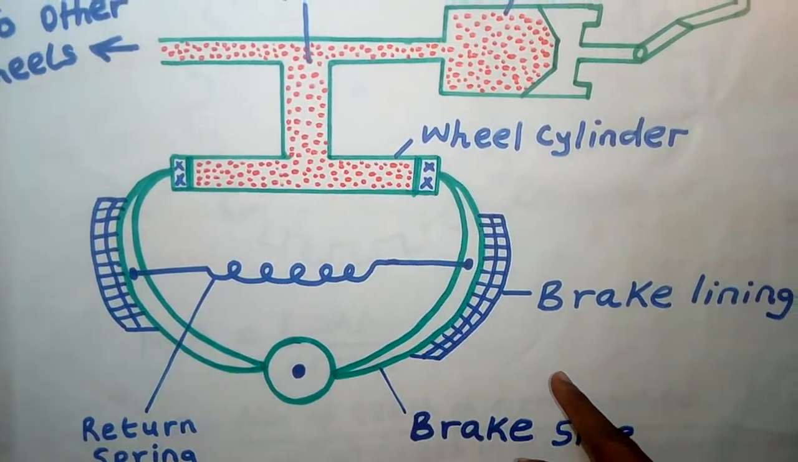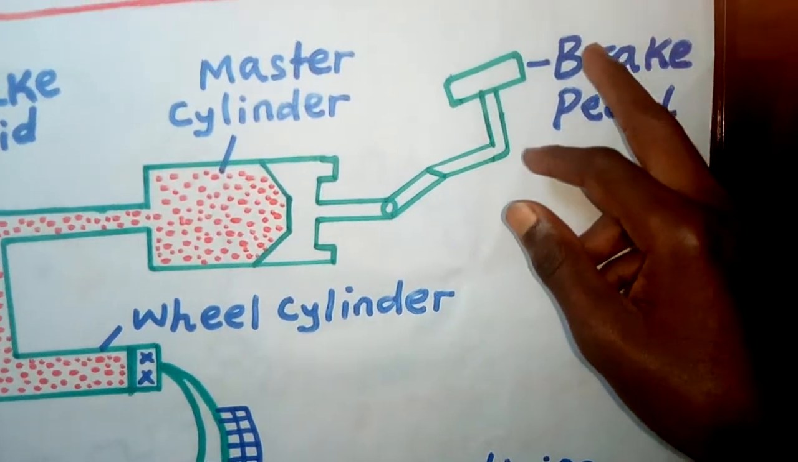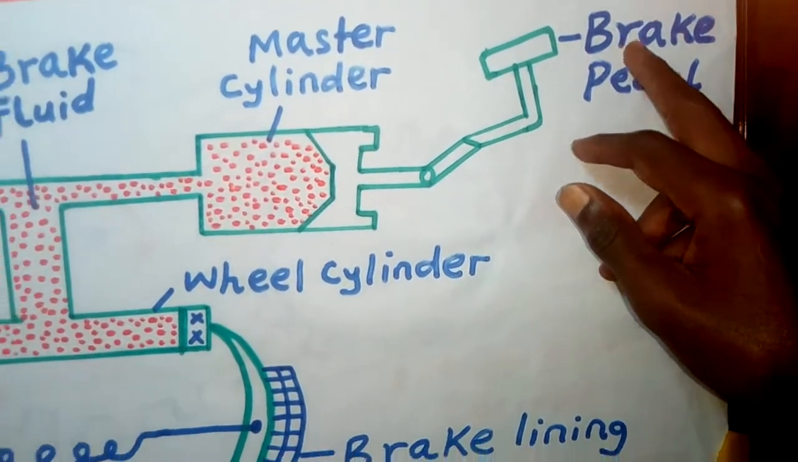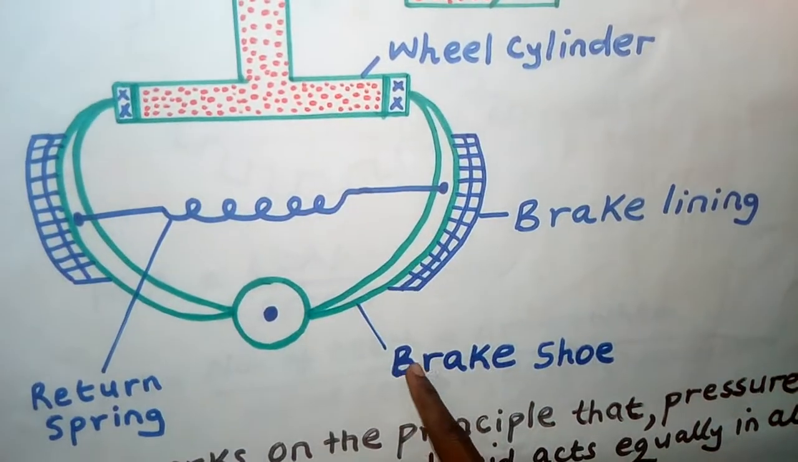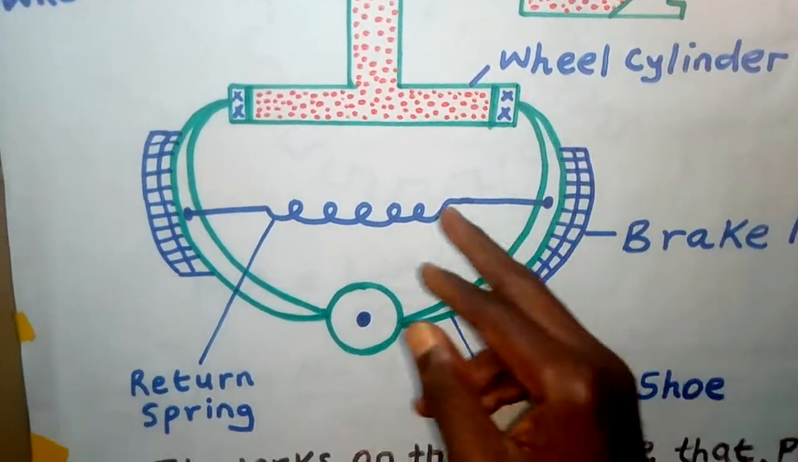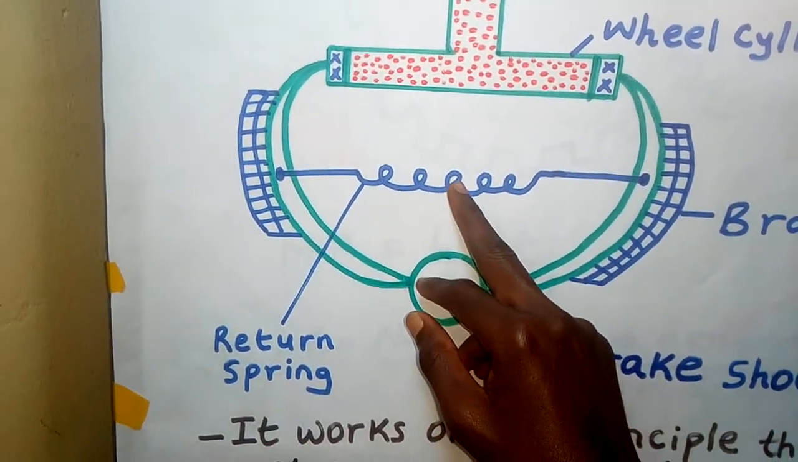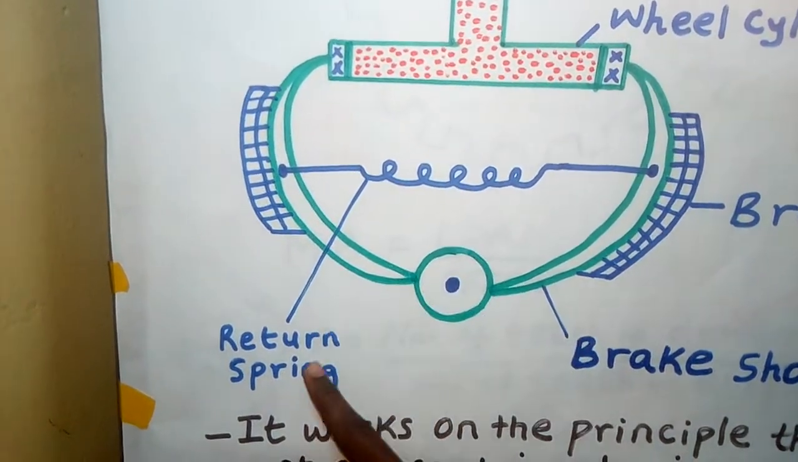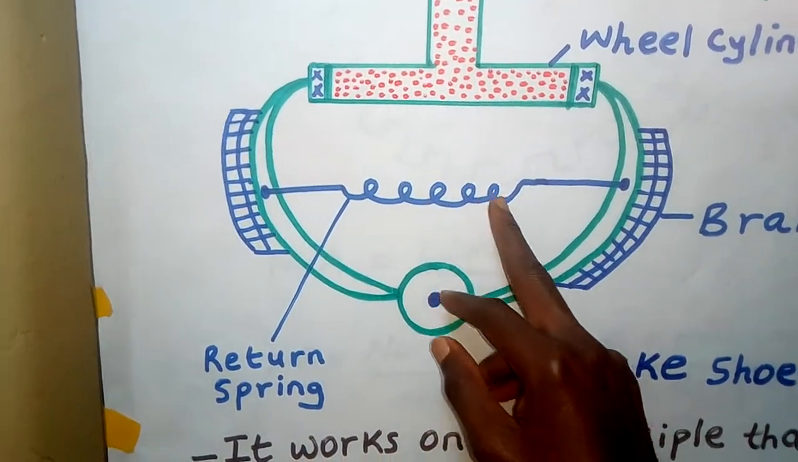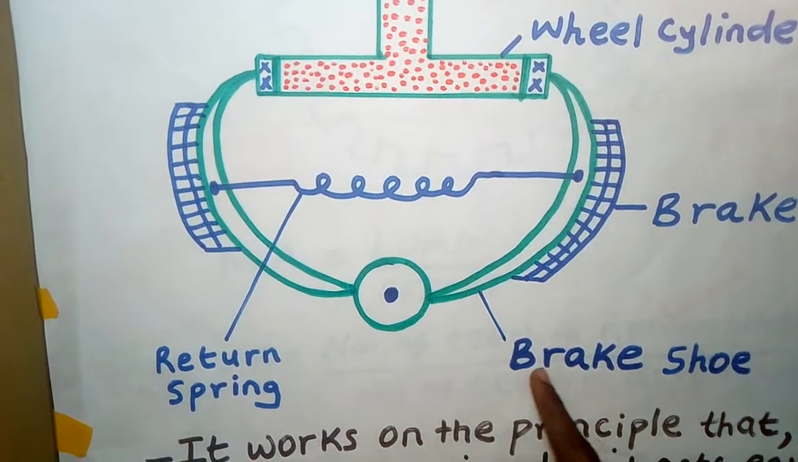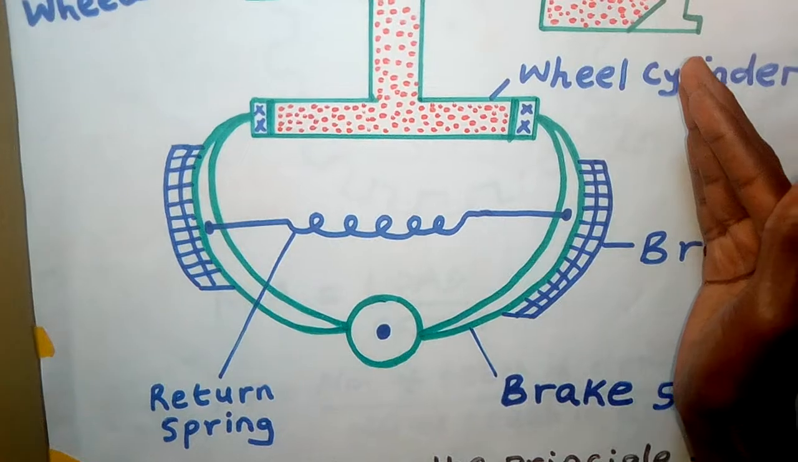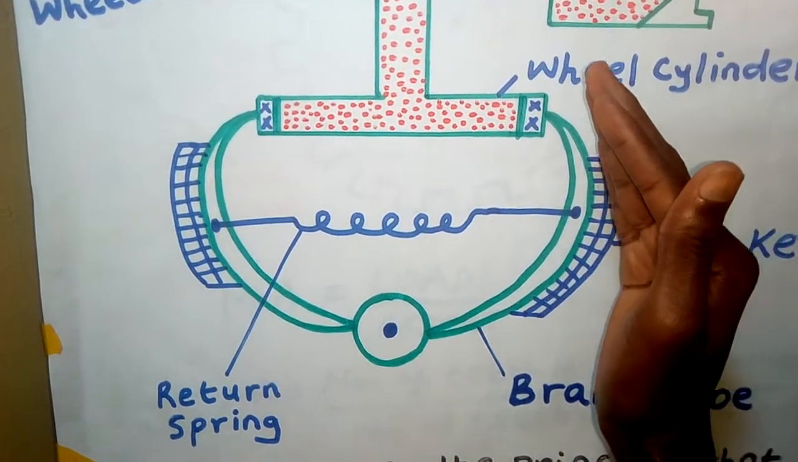Now, what happens when you remove your foot from the brake? When you remove your foot from the brake, remember, the brake shoe had opened, it had expanded. So what happens? It is now the work of the spring to return. You see, that's why we are calling it the return spring. So it is the work of the return spring to do what? To bring back the brake shoe. Remember, it had gone this way, expanded, now it comes back.